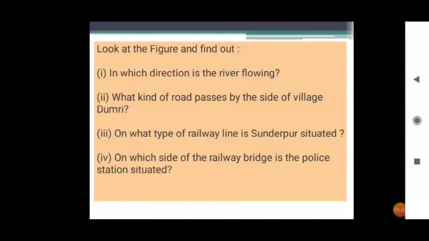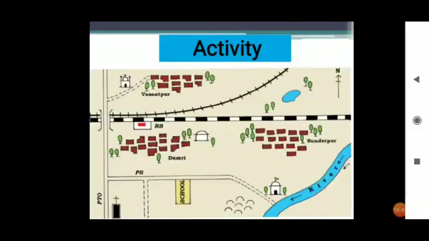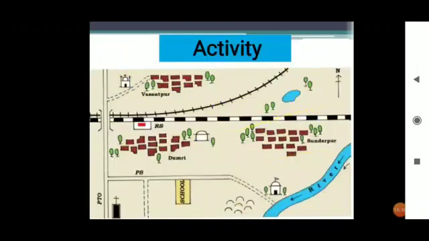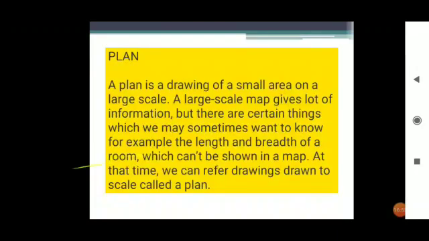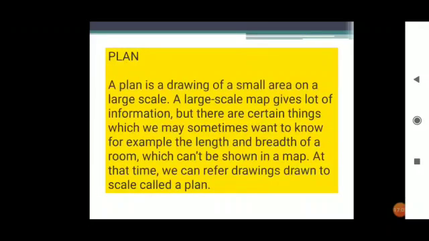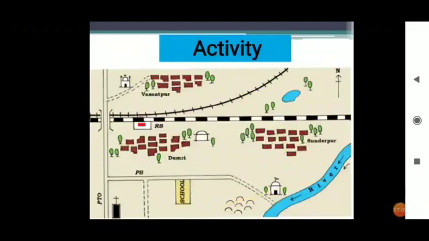On what type of railway line is Sundarpur situated? Now where is Sundarpur? This. Okay, and this railway line is there. What type of railway line is this? You can see in here. Now see, railway lines are there. Okay, which type of railway line was there? See, this is broad gauge, this is meter gauge, and this is railway station. Now once more see here, this is broad gauge.